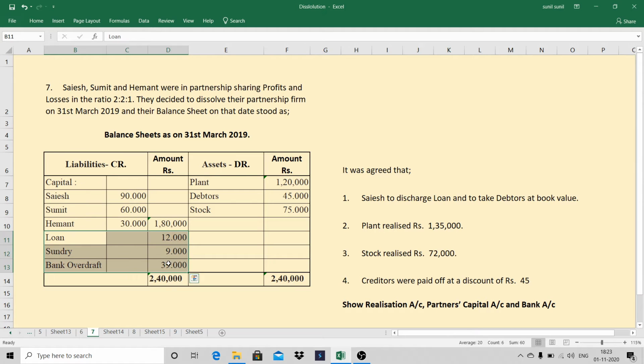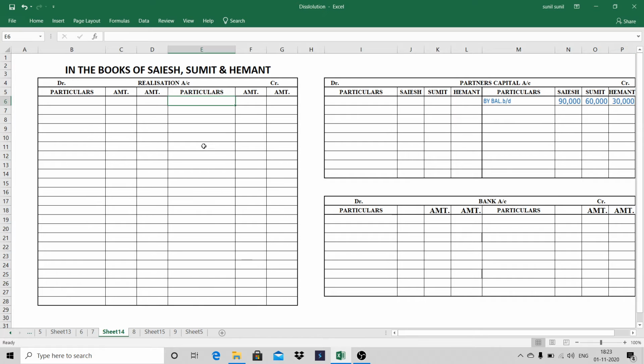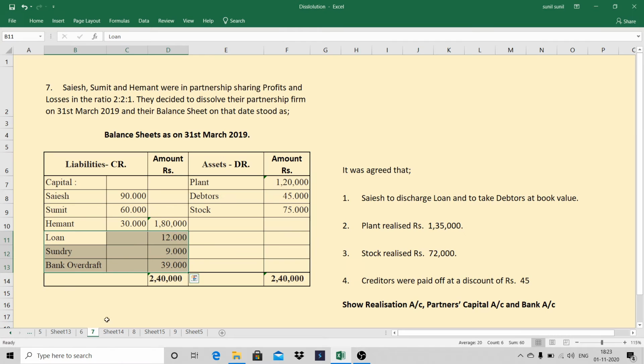Now these items will be posted to the credit side of realization account. Let's go to the credit side of realization account. Here I'll write by sundry liabilities, loan, then creditors. Okay, these two are the item. We won't take bank overdraft. This will go to the bank account.